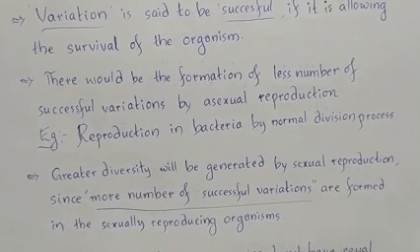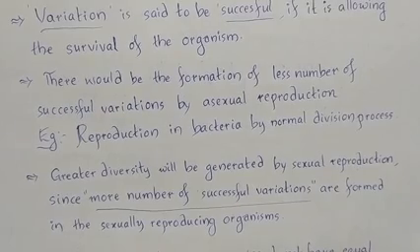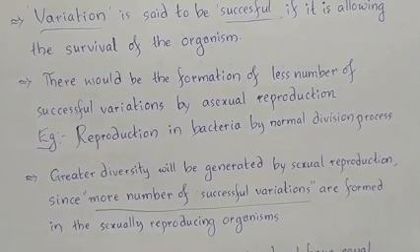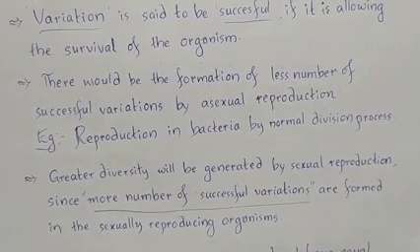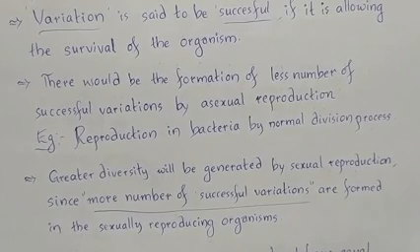That is the normal division process. The division itself is the reproduction process. So when the cell is getting divided, two daughter bacteria are formed. Each one is considered a new organism. Now, it is just divided by the normal mitosis or simple division. So the two daughter bacteria are going to have a smaller number of successful variations.